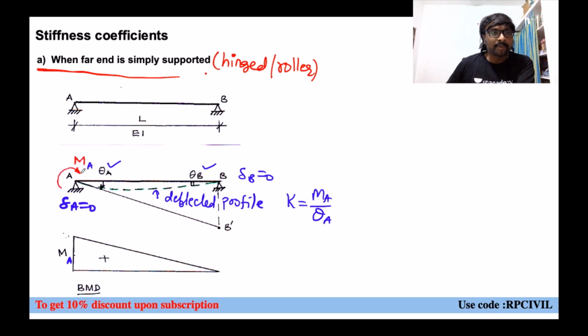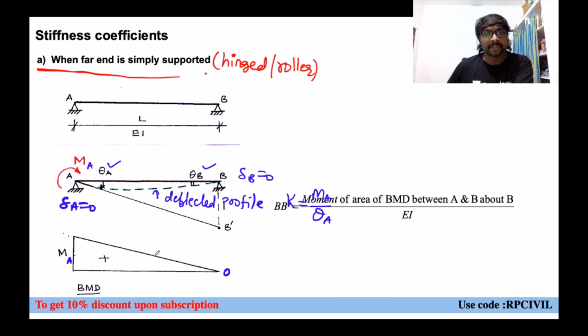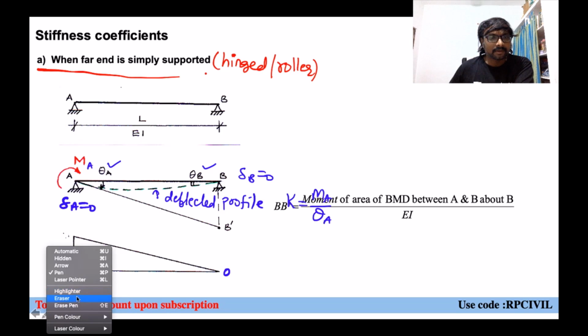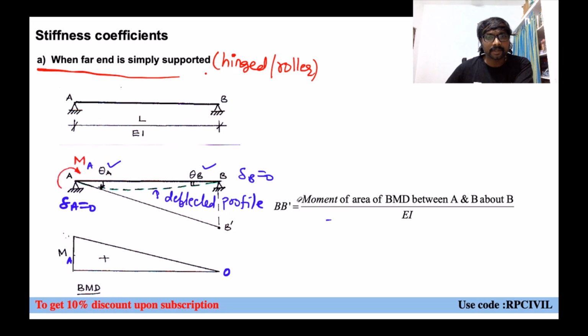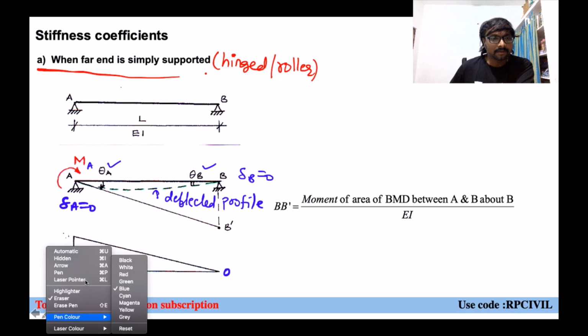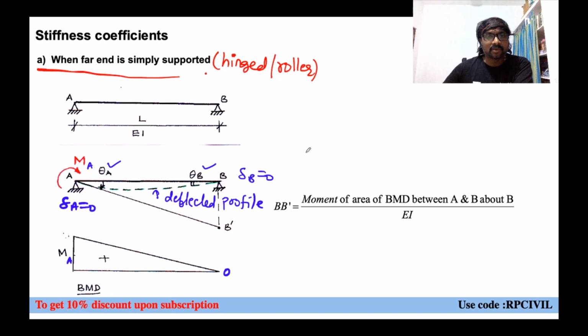When you are applying a moment, M will come here, but what is the moment here? 0, right? 0 here. There is no external moment, 0. So this is 0, this is MA. So this is your bending moment diagram, you can say. Now, if you wanted to observe that BB dash, okay, if you just mention that K equal to which one? That K equal to MA by theta A.